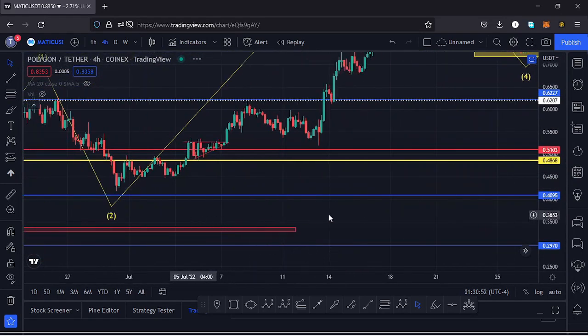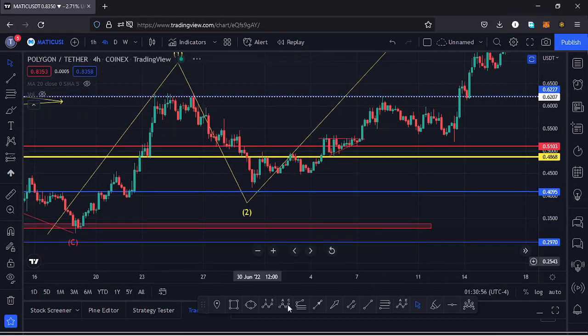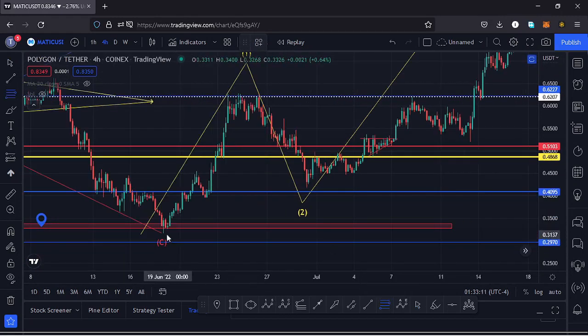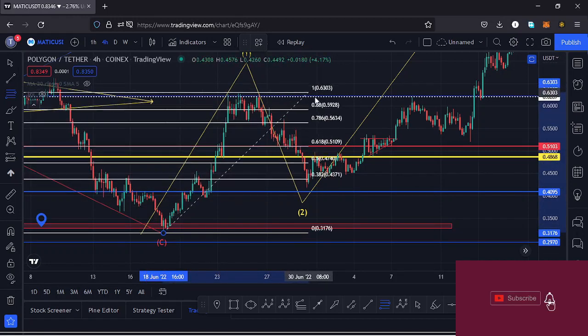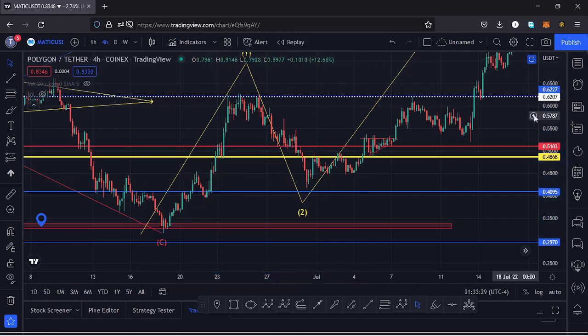And if I use the Fibs to get the minimum target area for that second wave to the lower side, I connect the Fibs from the low of the wave 1 to the high of the wave 1. That gives me a minimum target area for that retracement of the second wave between the Fib level 0.618 and the Fib level 0.382. You can see down here we went up to the Fib level 0.382. Then we saw a very nice bounce to the upside in the formation of a wave 3.